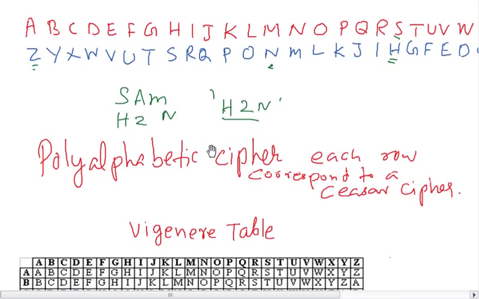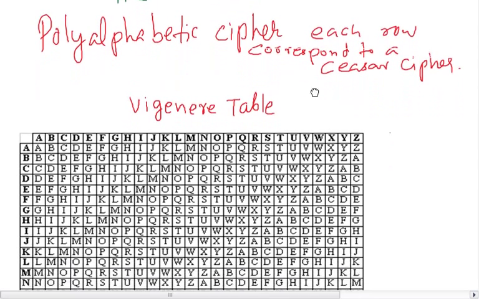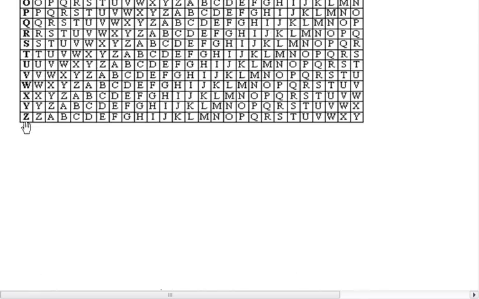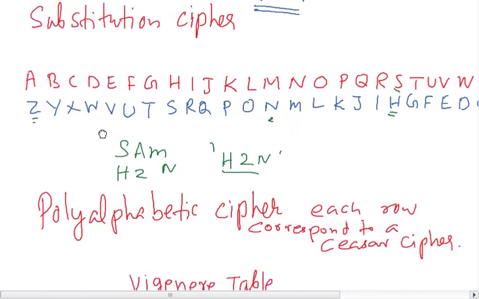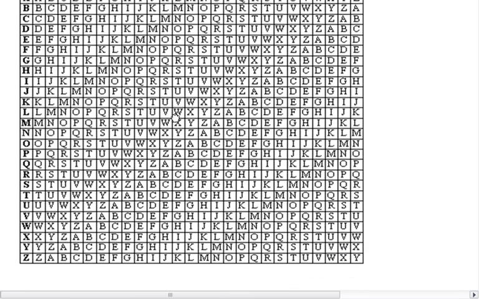And the next one is the polyalphabetic cipher. In the polyalphabetic cipher, each row corresponds to a cipher. We have a table here, and if you see each row A, B, C, D, that means it's a shift of 1 in the alphabet. Every row corresponds to a Caesar cipher. The first row is shift 0, the second row shift 1, and so on. The last row is shift 25. With this table we can encrypt the data, provided we have a secret key. The key is secret. That's how it works.